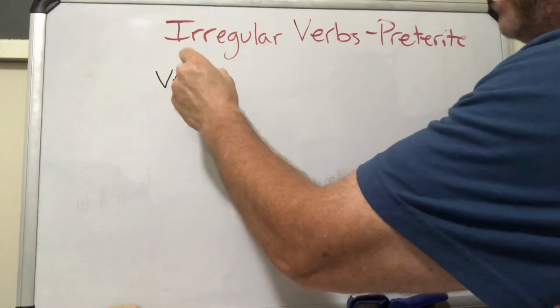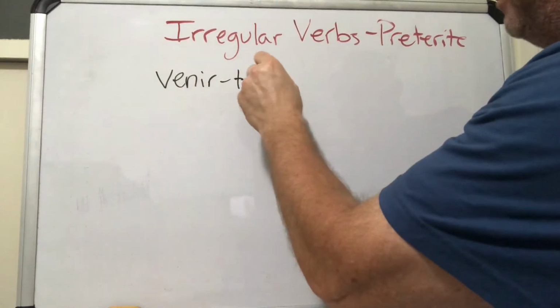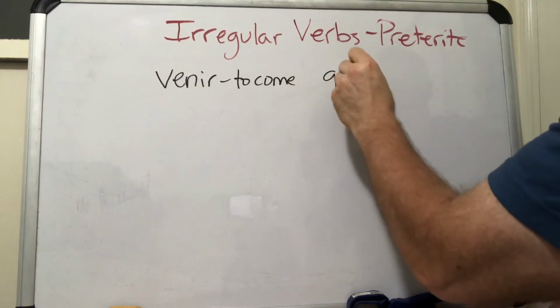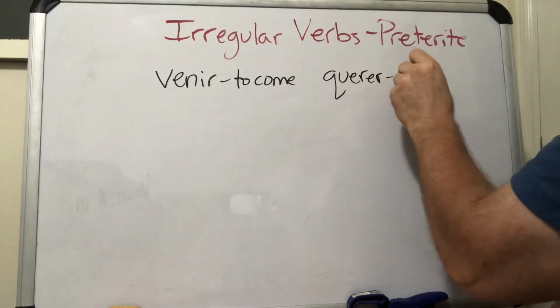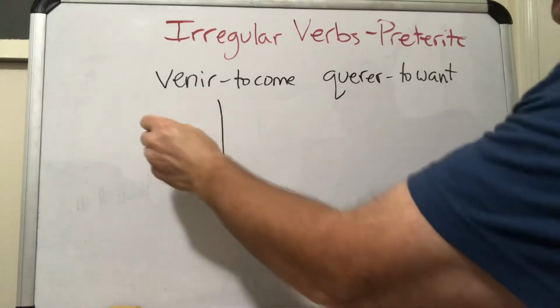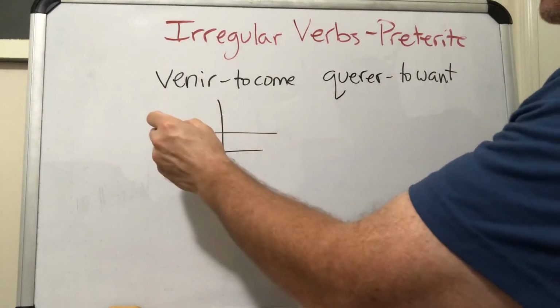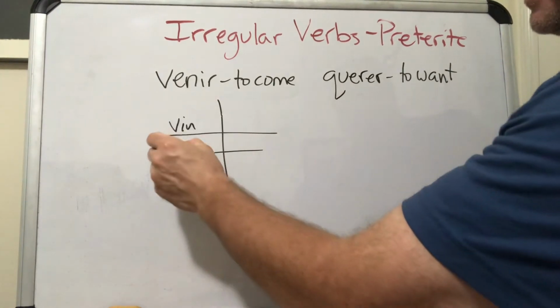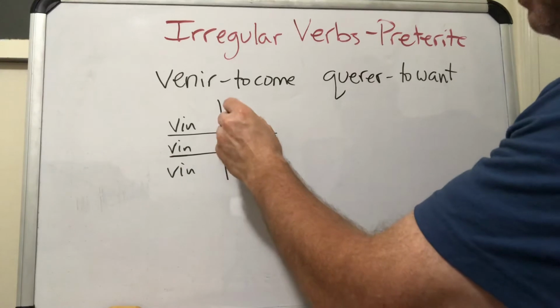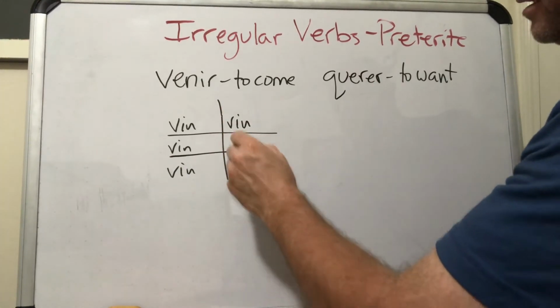So the first one we're going to do is VENIR, which means to come. We also have QUERER, which means to want. Okay, so if we do our little chart here, VENIR is vin. That's my stem. Vin, vin, vin, vin, and vin.